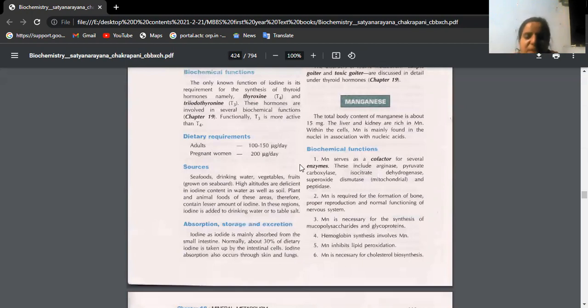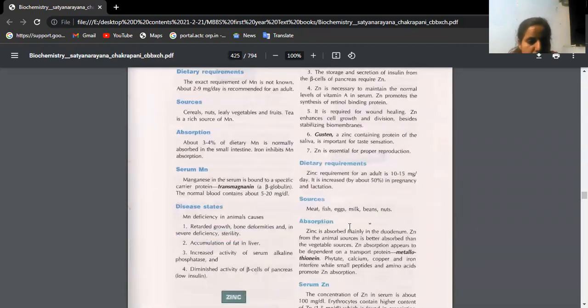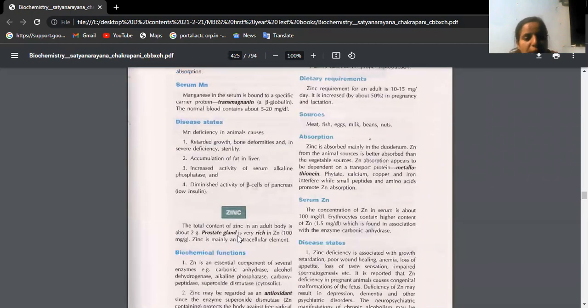So you can generally study, whatever you can write for any mineral, with a broad way of thinking. Anyhow, it will click somewhere. Like many minerals you should have seen, they are all coenzymes, cofactors, no? They help in formation of bone. So don't leave the question, write something. Hemoglobin synthesis, lipid peroxidation, cholesterol synthesis, like that. This is manganese. So dietary requirements, sources, absorption, and all you see that. Similarly for zinc also, try to read under these headings only.